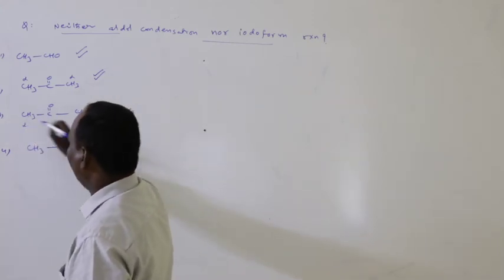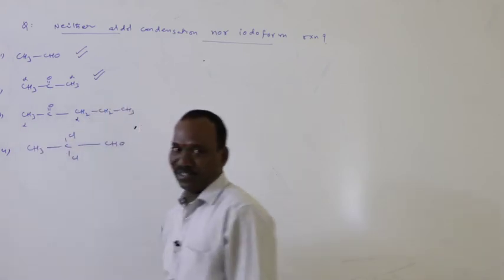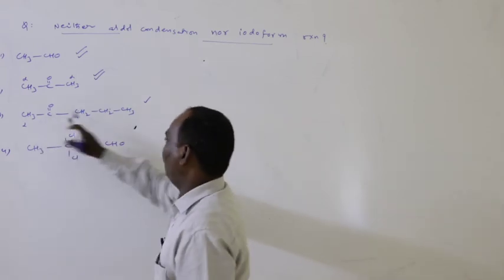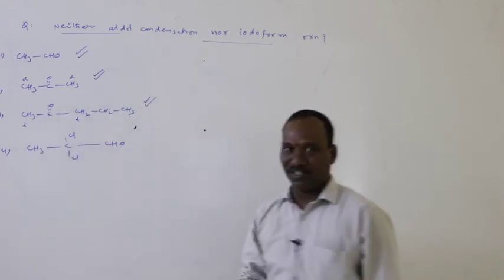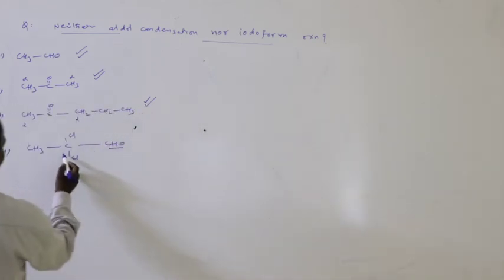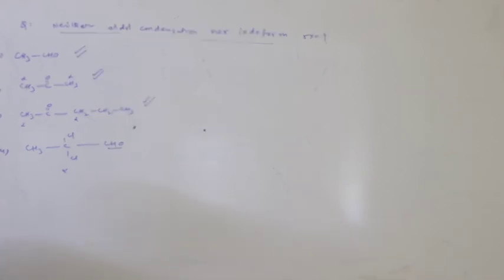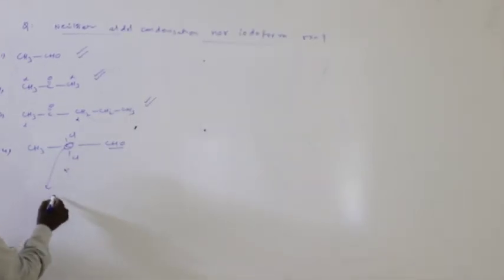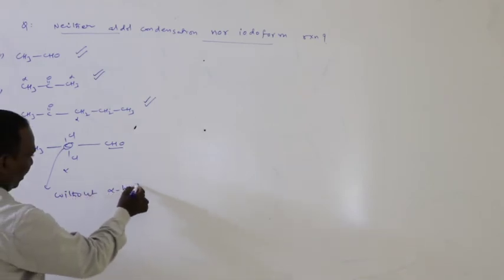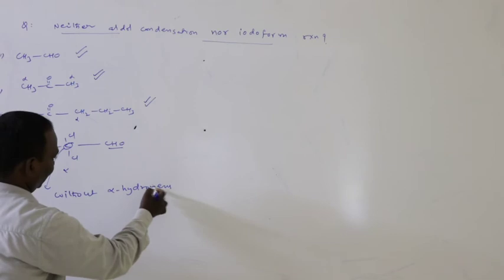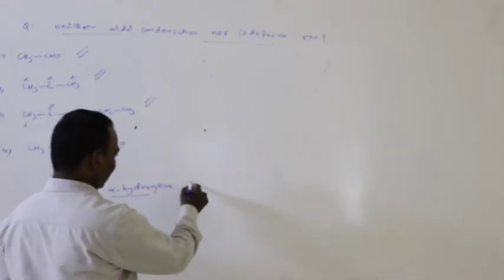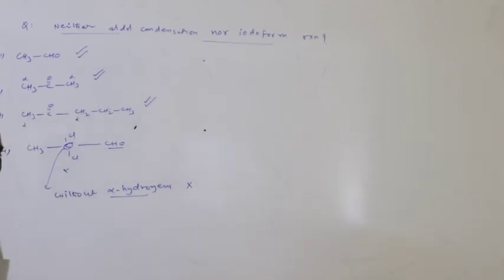CH3CO, here it is the alpha carbon, alpha hydrogens are present. Therefore aldol condensation is possible. Methyl ketone is present, so iodoform is also possible. So the remaining one is here. With respect to this functional group, here it is the alpha carbon, but without alpha hydrogens. That's why it is not involved in aldol condensation.